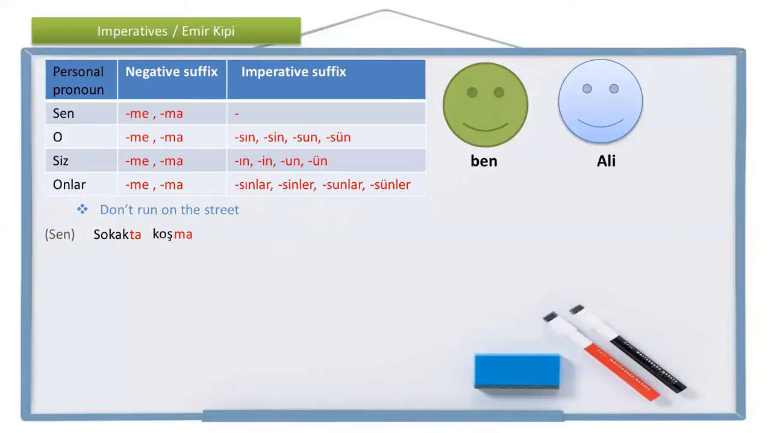So, Ali, don't run on the street. Ali, sokakta koşma. You don't run on the street. Sen sokakta koşma.